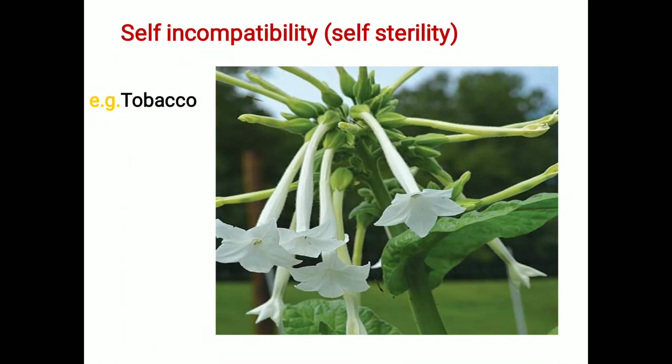And the last one is self-incompatibility. What is self-incompatibility? It is the genetic mechanism due to which the germination of the pollen on the stigma of the same flower is inhibited. Example is tobacco and tea.